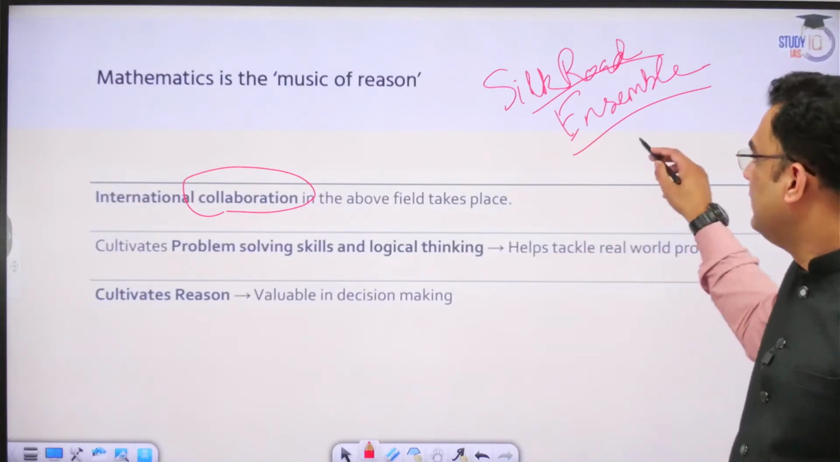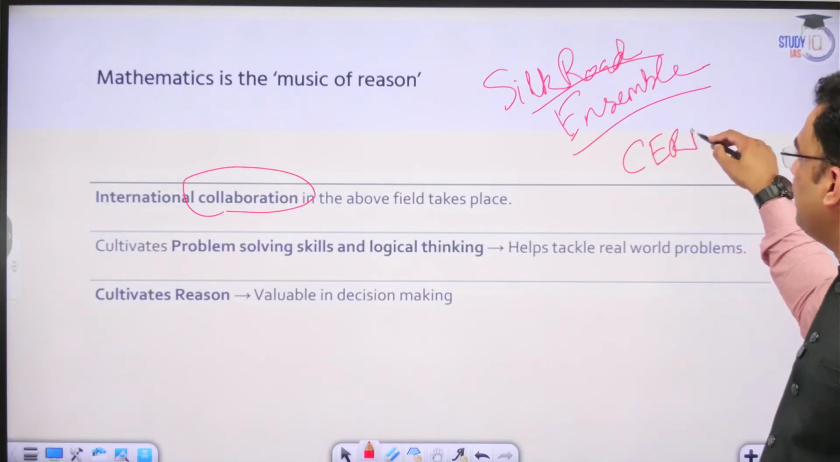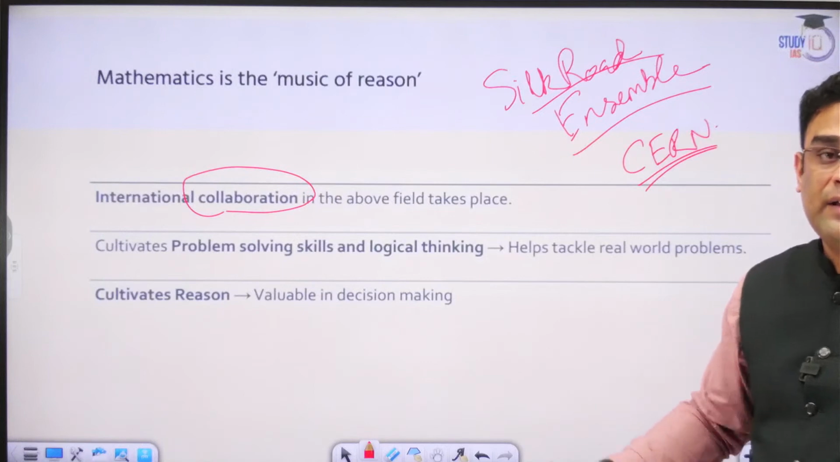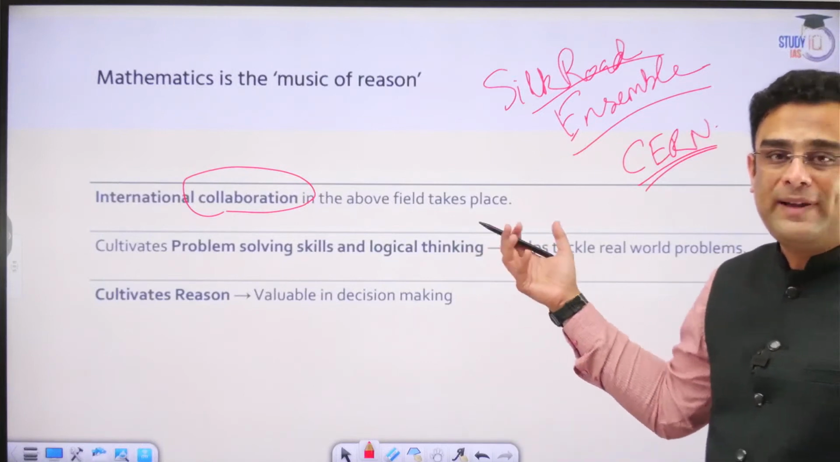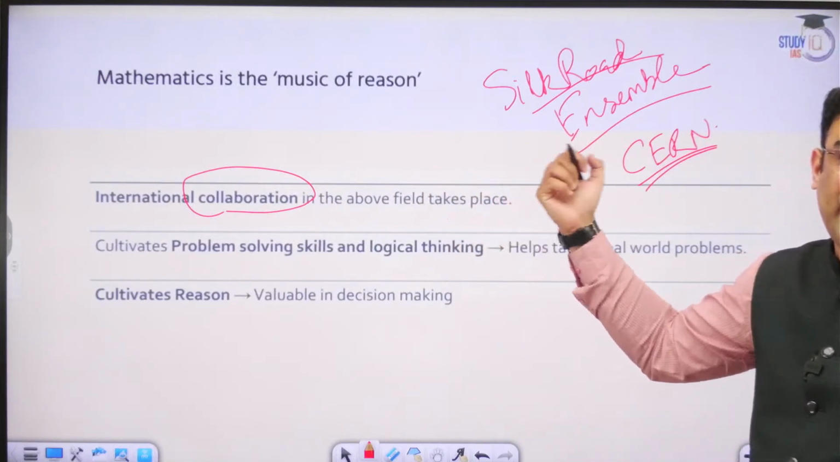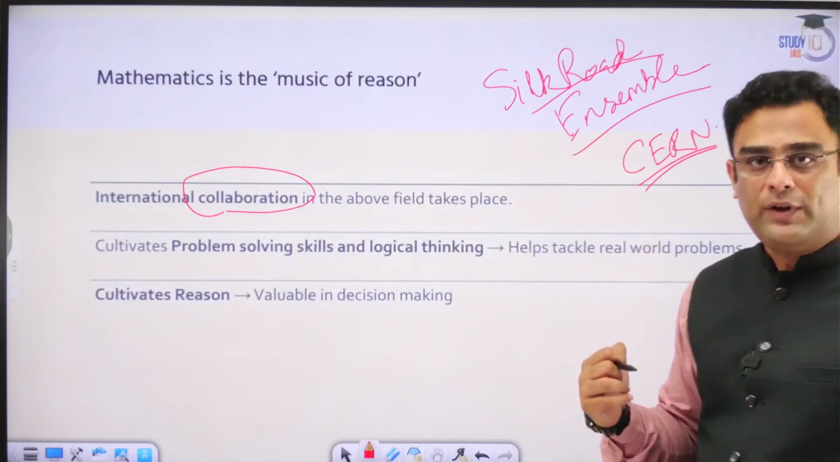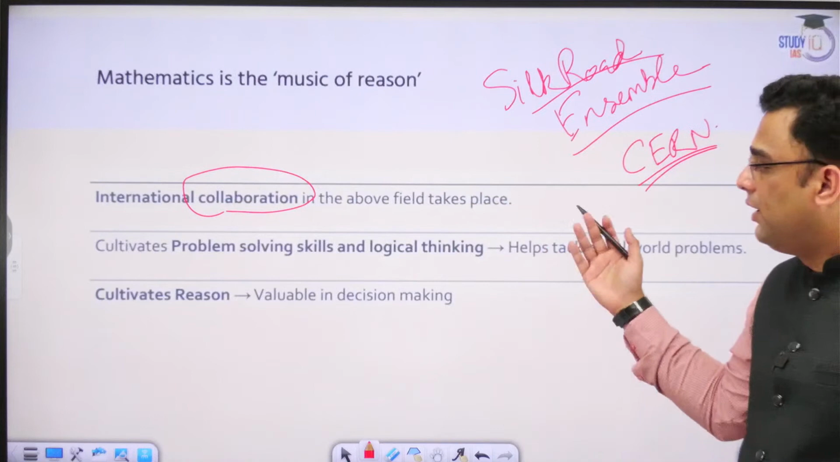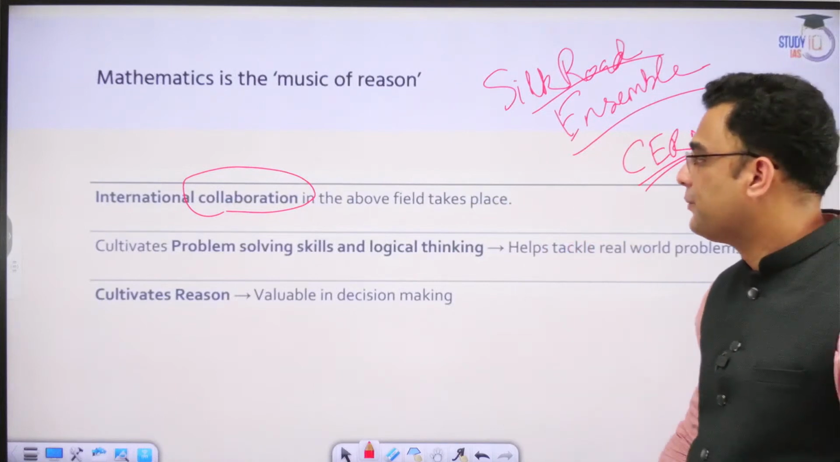You know about the CERN project, where apart from experts from physics and other fields, there were also a huge number of mathematicians who collaborated on that Large Hadron Collider project. So just as music can have this collaborative effort, mathematics also has it.